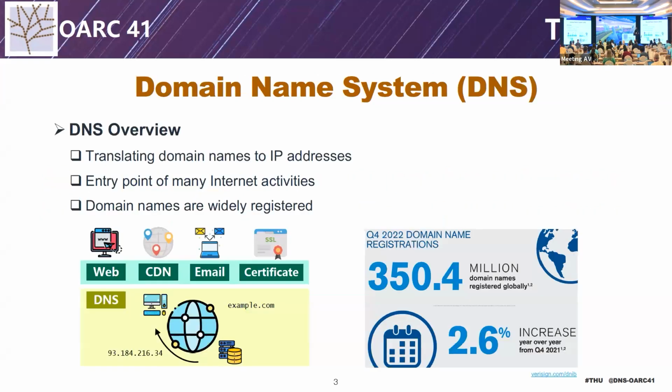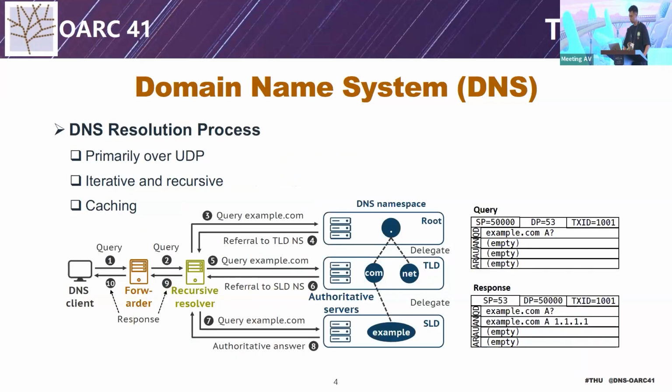To start with, in today's internet communication ecosystem, DNS plays an important role translating domain names to IP addresses. It also provides a solid basis for multiple applications and services. According to VeriSign statistics, more than 350 million domain names have been registered until now. Here is how DNS resolution works.